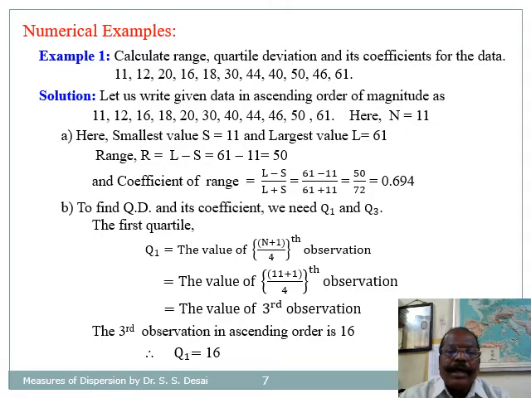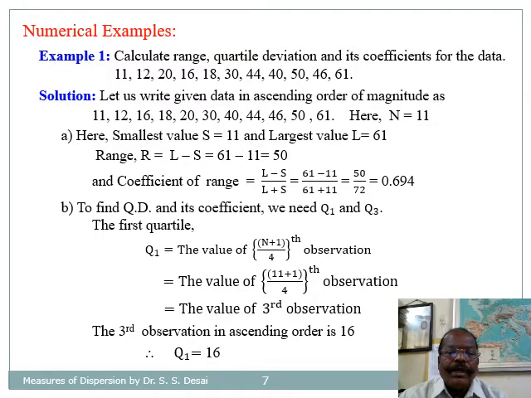The range is given by R equal to L minus S. So in ascending order, the smallest value is 11 and the largest value is 61. Therefore, range is equal to L minus S, which is 61 minus 11 equal to 50. And the coefficient of range is L minus S divided by L plus S, equal to 61 minus 11 divided by 61 plus 11. After final simplification, it comes to be 0.694.